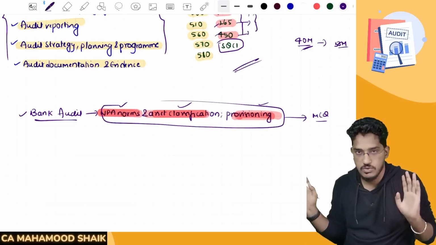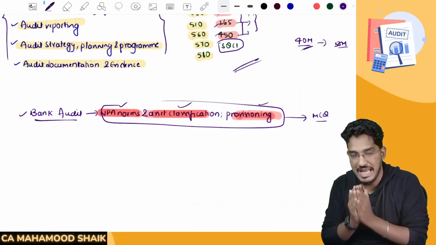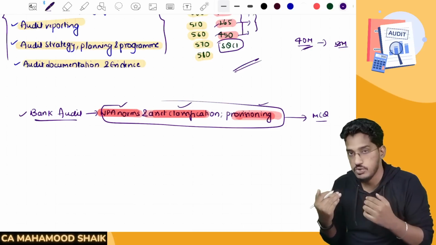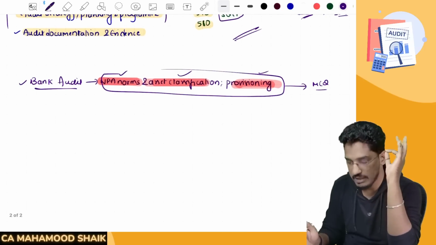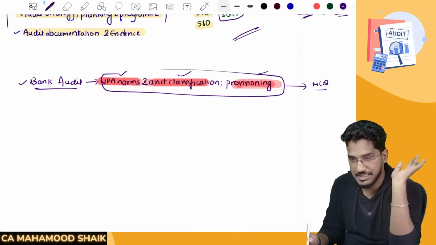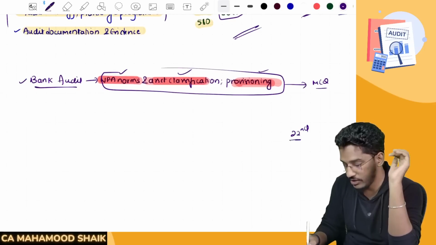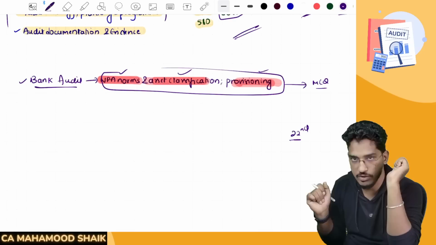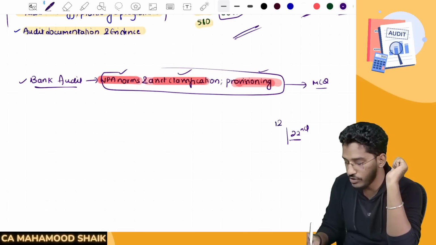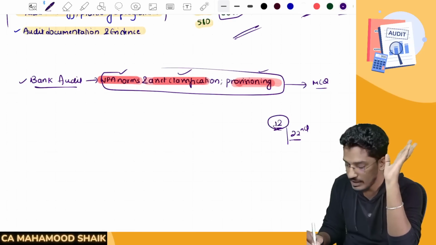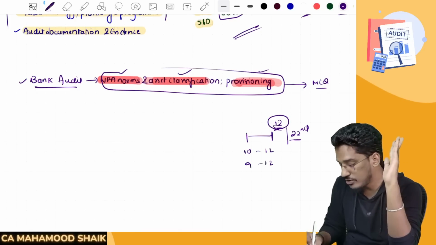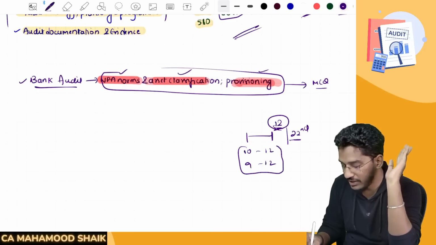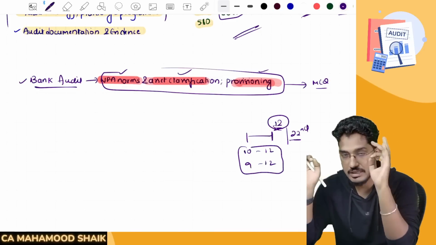See, after this also, you still have time left. Even after covering this, you still have time left. I will talk about what you should do in the time left. But before that, I will say one thing. Just before you go for the examination, say for example, on 22nd afternoon you are going to go for the examination, and say you are stopping your preparation at 12 o'clock. Two or three hours prior to that, either from 10 to 12 or from 9 to 12 on the day of the examination, I want you to block that time.